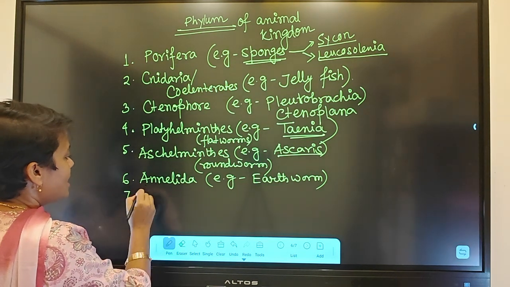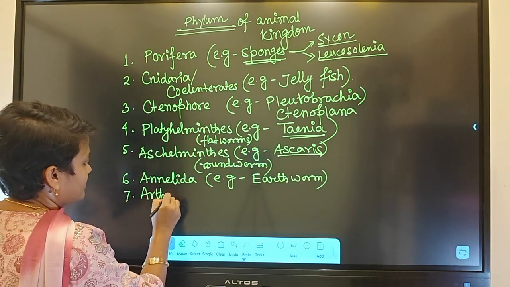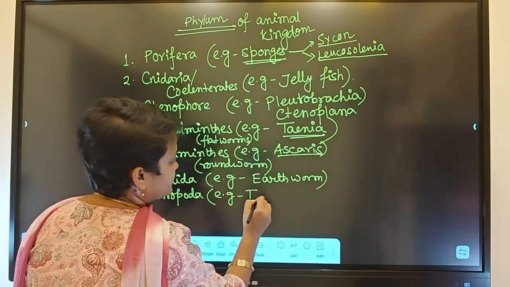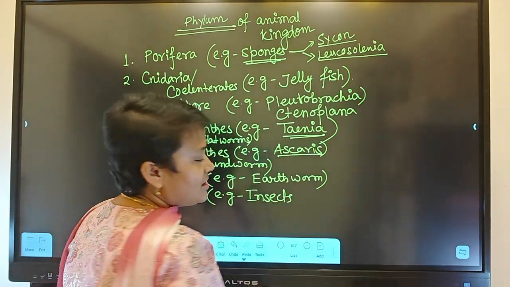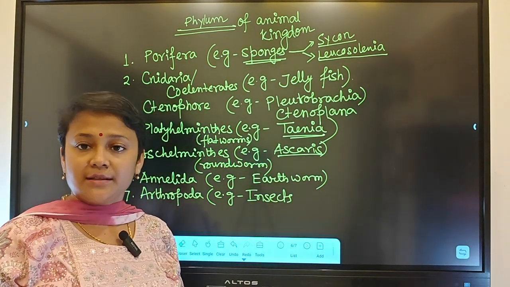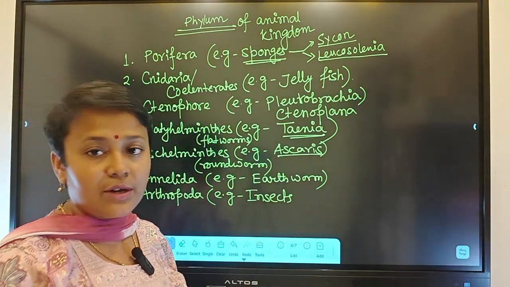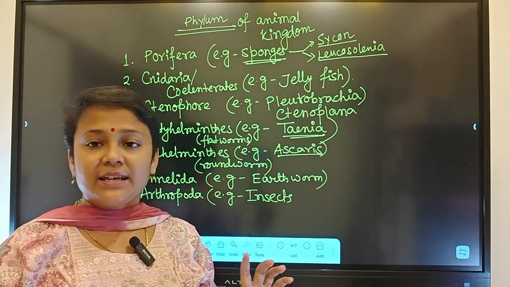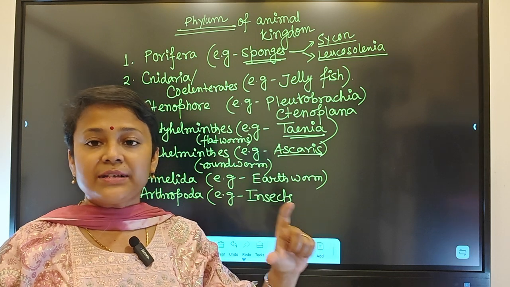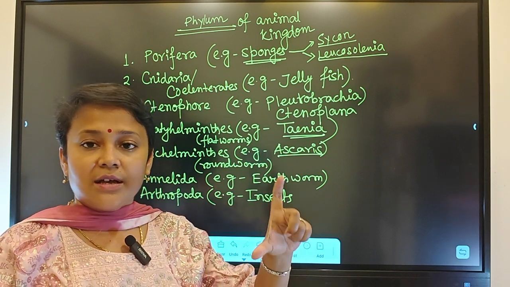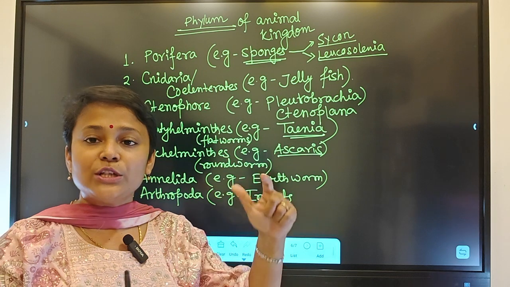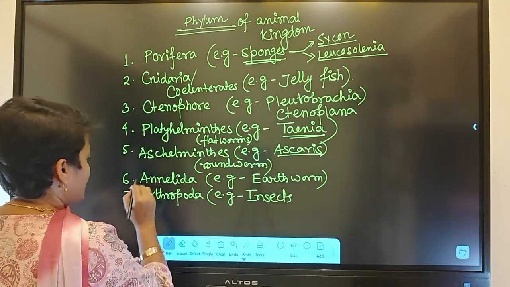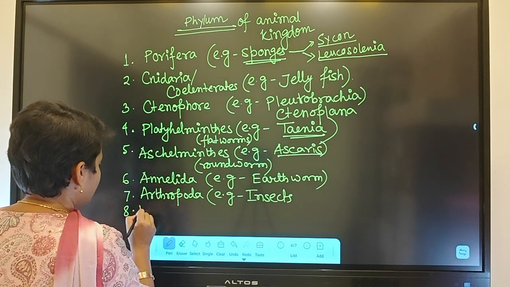Coming to arthropoda. We all know examples, insects like spiders, flies, beetles, all will come in arthropoda. Why are they called arthropoda? Arthro means jointed, poda means leg. Their legs are present in a jointed manner, means pieces of leg join together to make a single leg. So that's why they are called arthropoda.